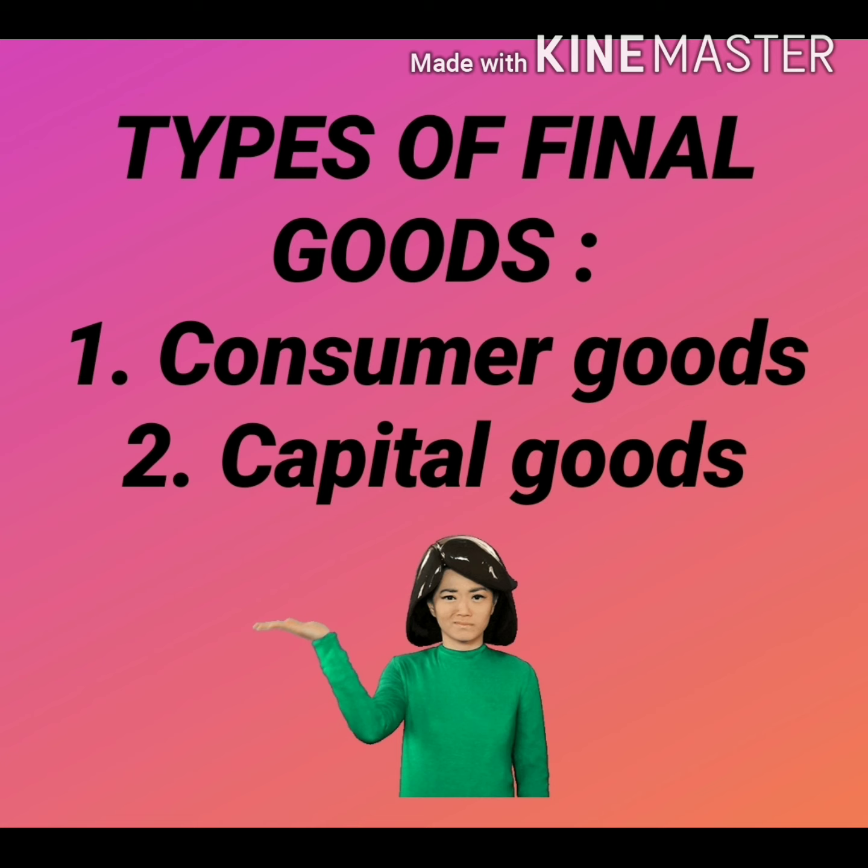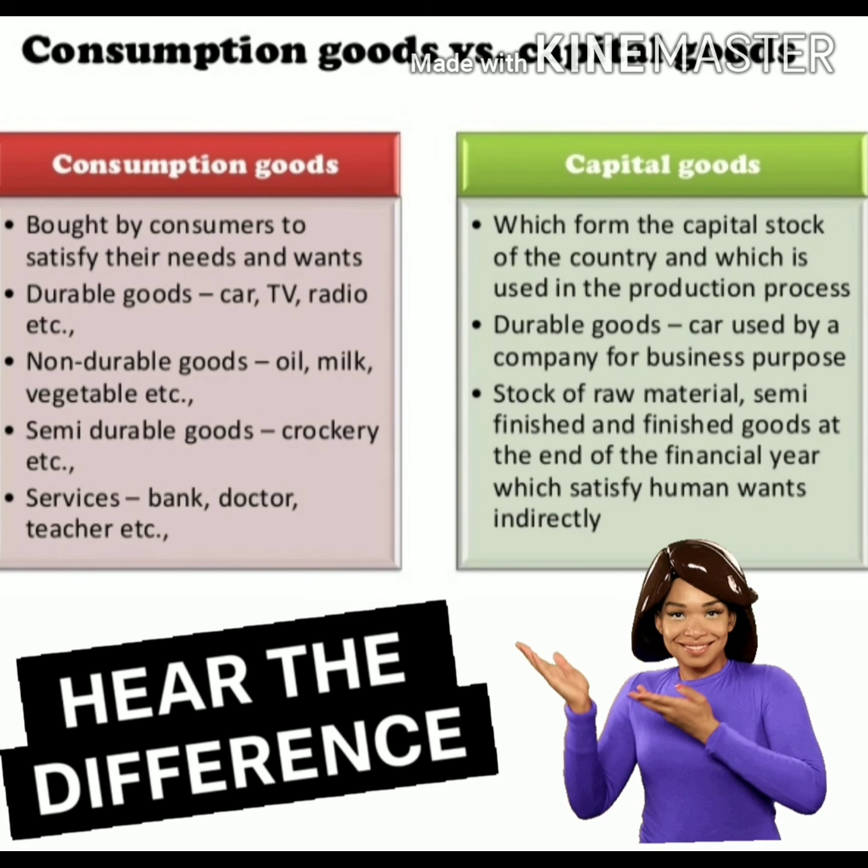Now further we will discuss how final goods is divided into consumer and capital goods. As final goods can either be used by the consumer or used for investment. So now we will proceed in detail for this. What is the difference between consumer goods and capital goods?